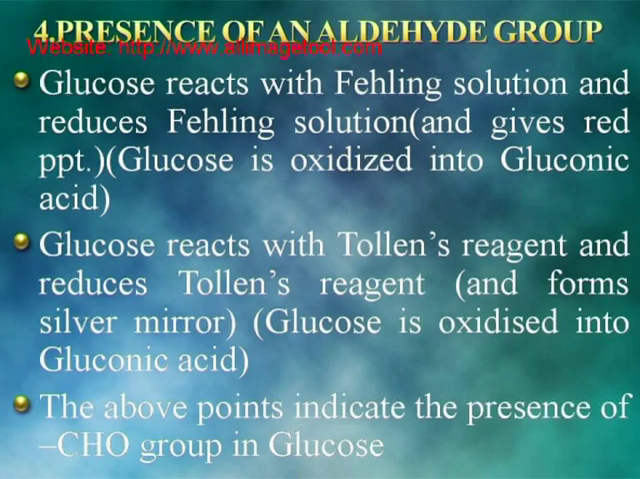Presence of an aldehyde group. Glucose reacts with Fehling's solution and reduces Fehling's solution, giving a red precipitate. Glucose is oxidized into gluconic acid. Glucose reacts with Tollens reagent and reduces Tollens reagent and forms a silver mirror. Glucose here is oxidized into gluconic acid. The above points indicate the presence of an aldehyde group in glucose.